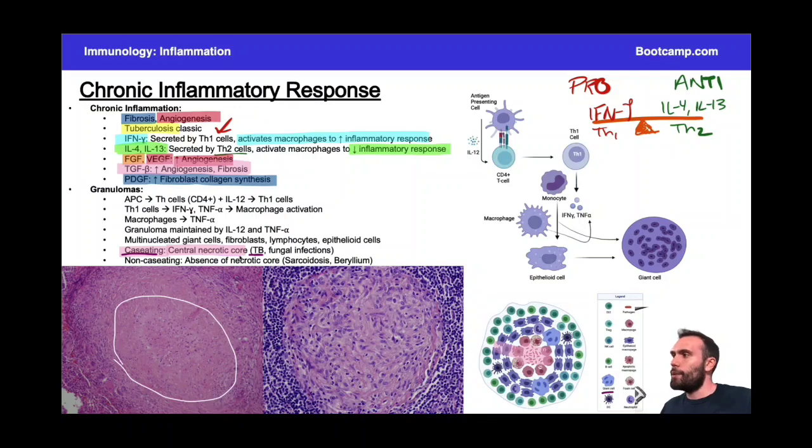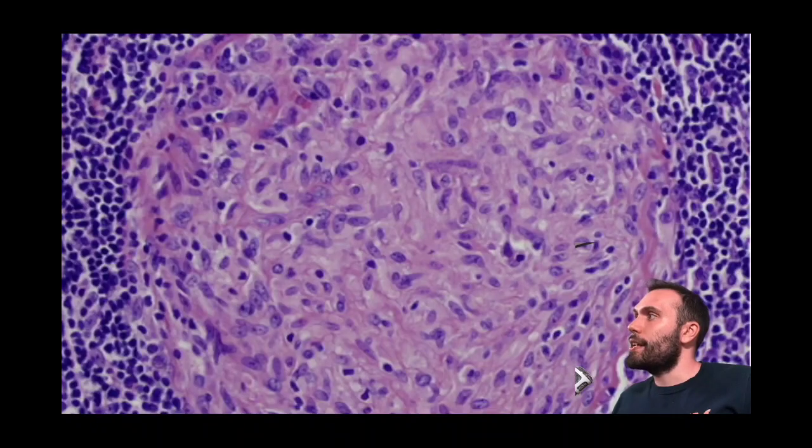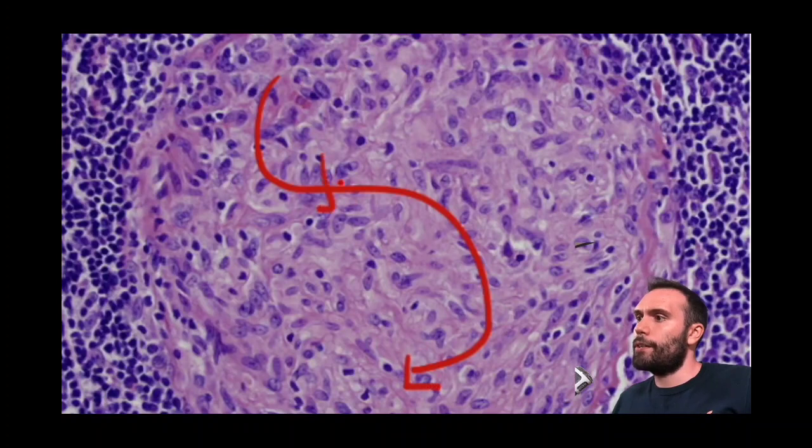Now, there's also going to be non-caseating granulomas. What does that mean? That means that the center, instead of it being necrotic, it's actually going to have some cells. And you can see here, there's a whole bunch of cells that are in this core here. Okay, so you can see cells pretty much all throughout this.